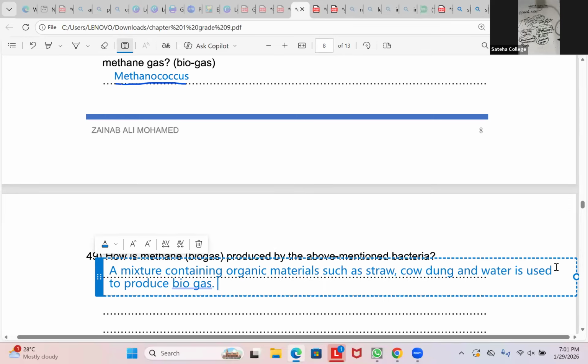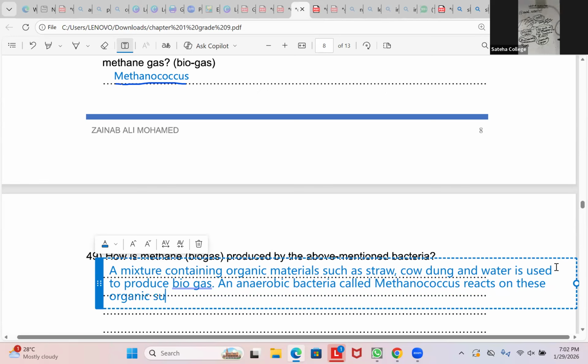An anaerobic bacteria called Methanococcus reacts on these organic materials and produces methane gas.